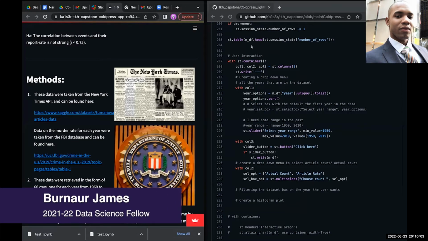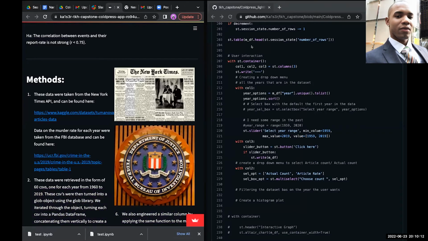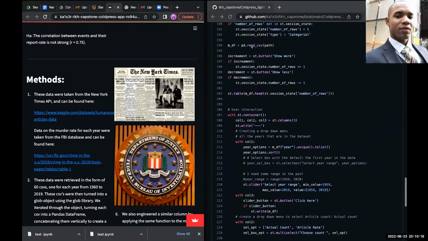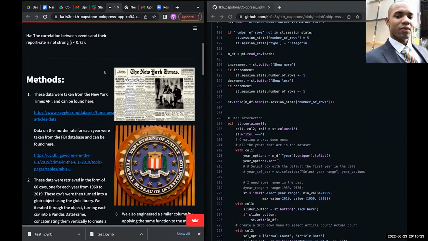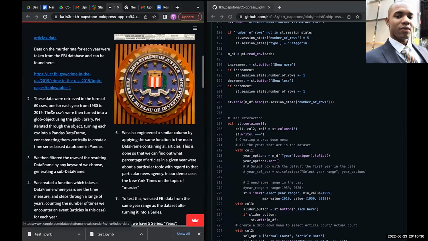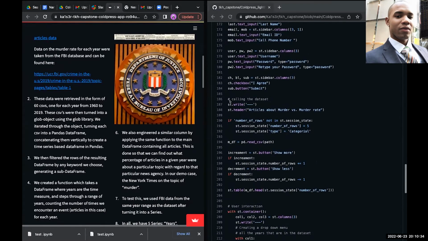All right, so Streamlit, as mentioned before, is basically a way for us to deploy our code into a web application. And for the most part, it's actually much simpler than writing HTML. The number of functions required to create our application was just eight. We used a Streamlit container, Streamlit column, header, title, our table, and our slider.